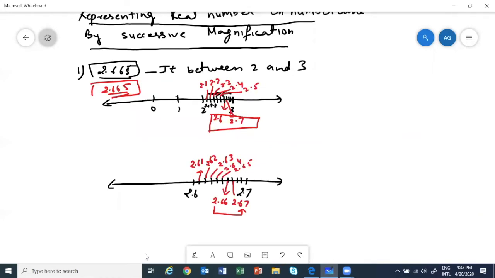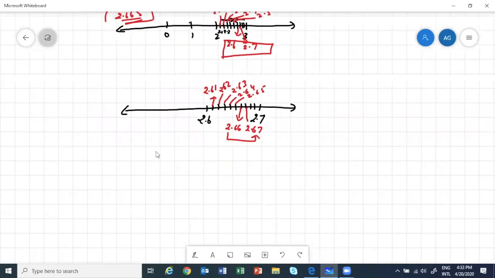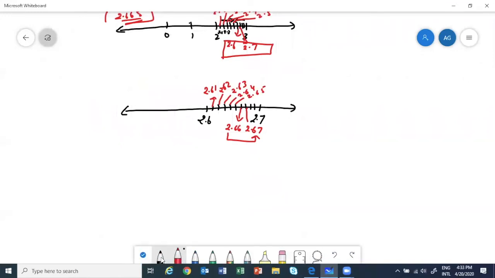So again we will magnify. Third step, we will magnify again. This time what will we magnify? We will magnify 2.66 and 2.67. And then again divide it into 10 equal parts: 1, 2, 3, 4, 5, 6, 7, 8, 9. So 9 lines divide it into 10 parts.